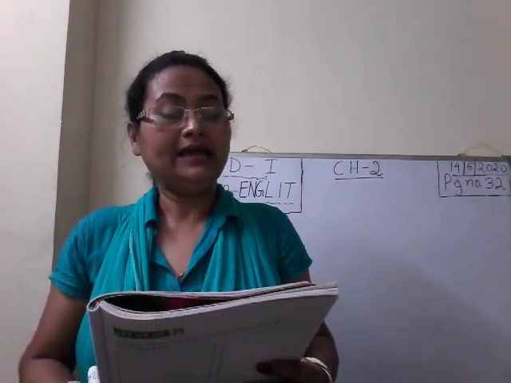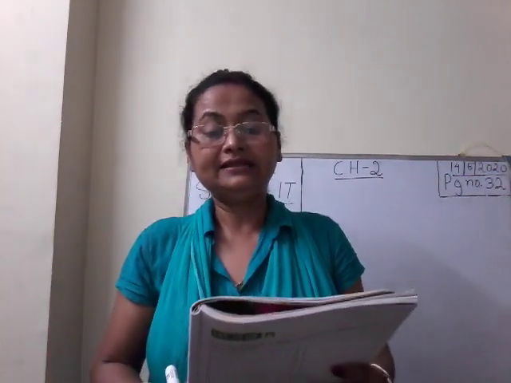Here the question is, read with me: A and AN have not been used correctly in some of the sentences given here. Find the sentences with an error in them and rewrite them as correct sentences.